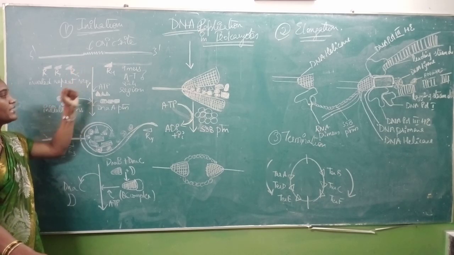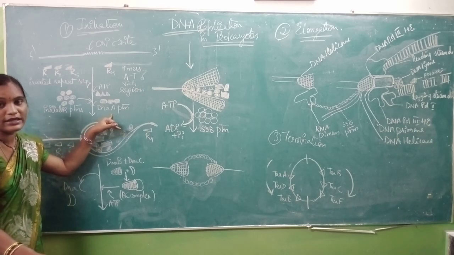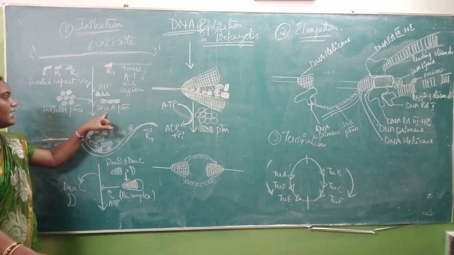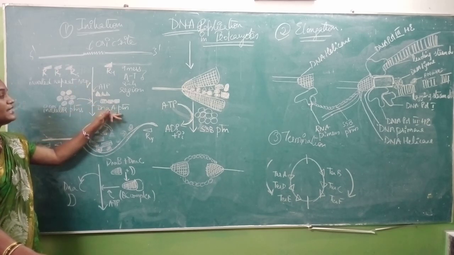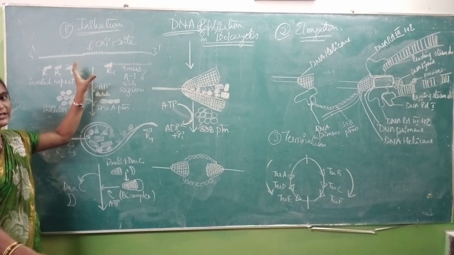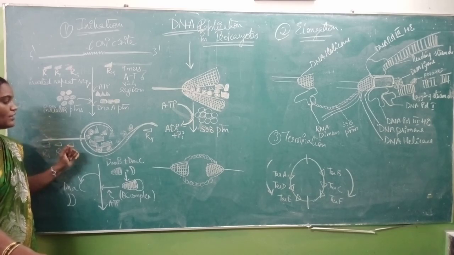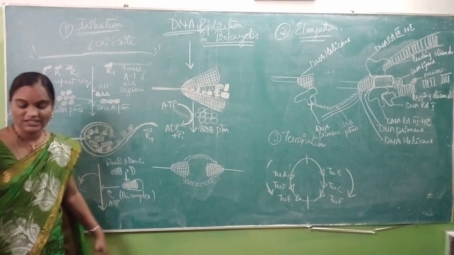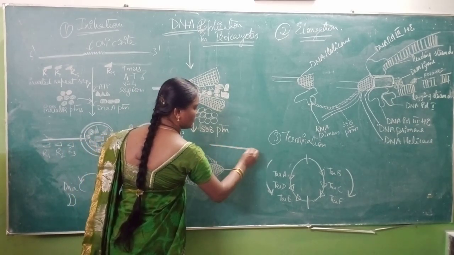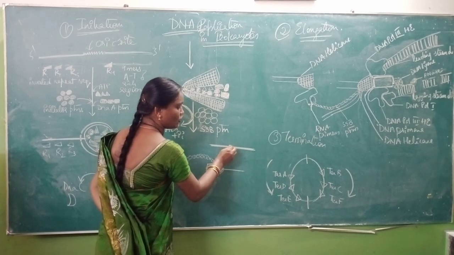Now this ORIC site is recognized by DNA proteins. With the combination of ATP, the recognition of the ORIC site is done. After recognition, what happens? Suppose this linear DNA strand is your ORIC site.